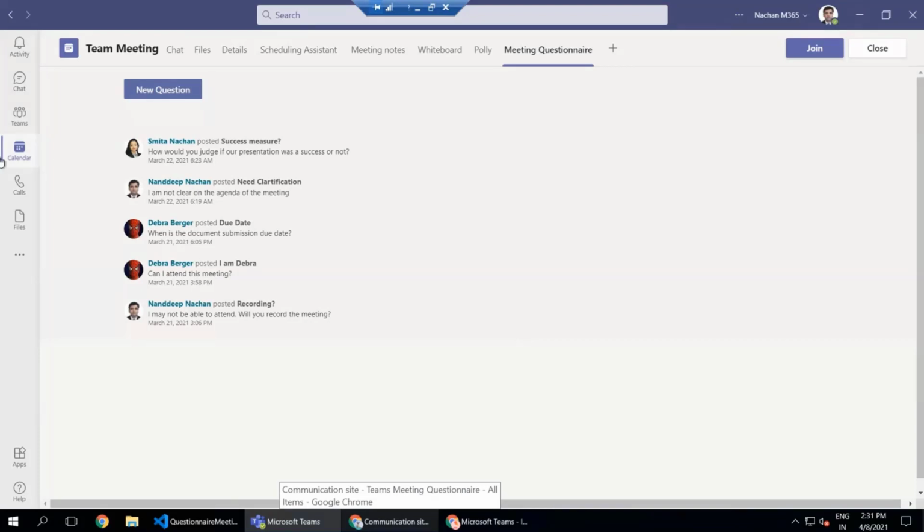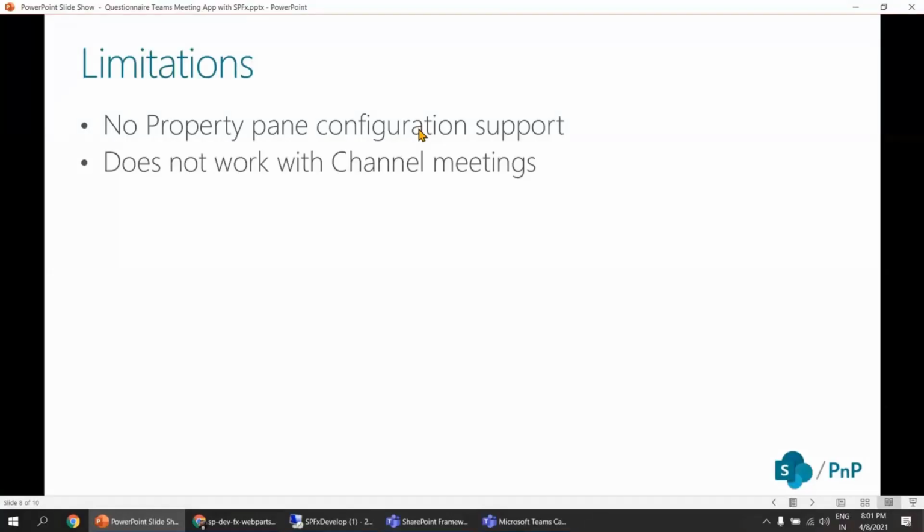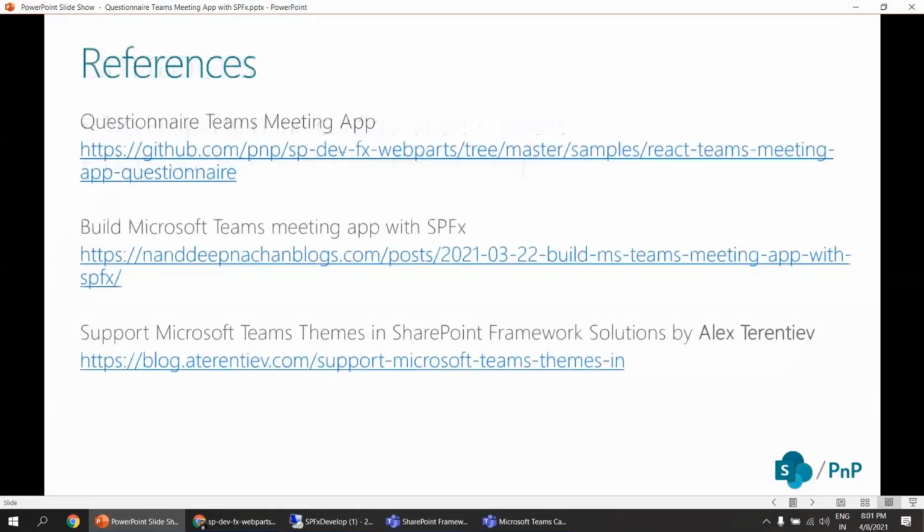And then again, here are a few of the references. For example, if you want to read more about the implementation, I have my extensive blog here. And thanks to the solution from Alex for making this solution Teams theme aware, so that whenever we change the theme, it will show all the controls with those colors.